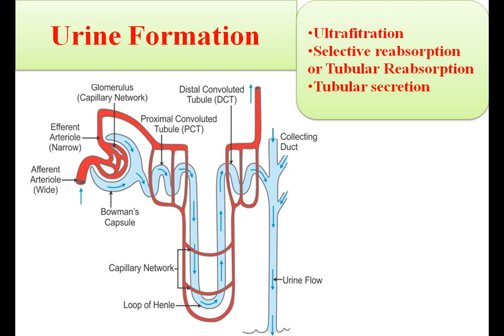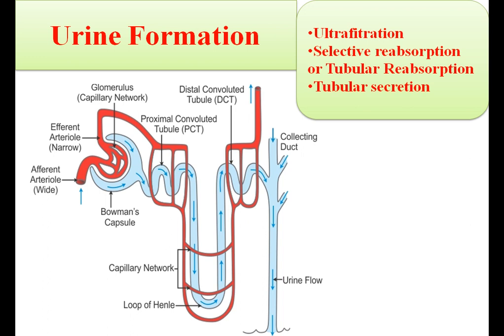So what will happen? When blood passes through the tubular part of the nephron, here you can see this is the tubular part. So some of the molecules are selectively reabsorbed into the blood. Here you can see the filtrate is flowing and some of the useful substances are then reabsorbed into the blood, and this is the capillary network, that is the peritubular capillaries. So the useful substances such as glucose, amino acid and most of the water are reabsorbed in the blood capillaries surrounding the tubular network of the nephron, and this is called tubular reabsorption or selective reabsorption.